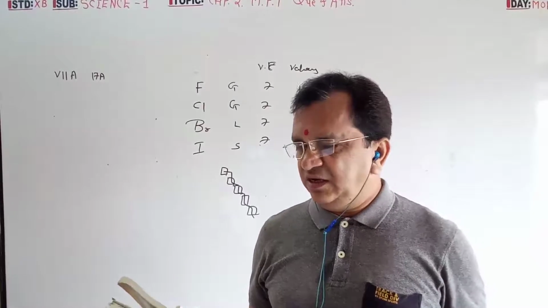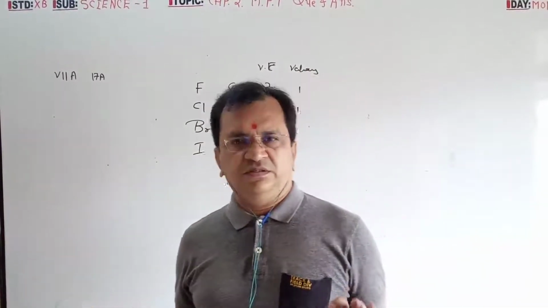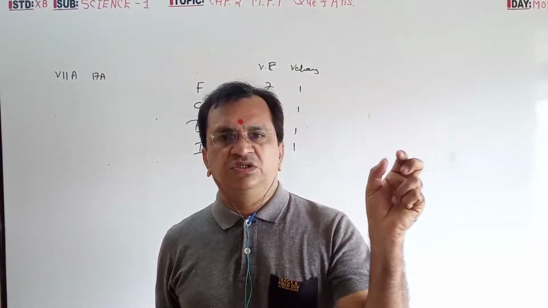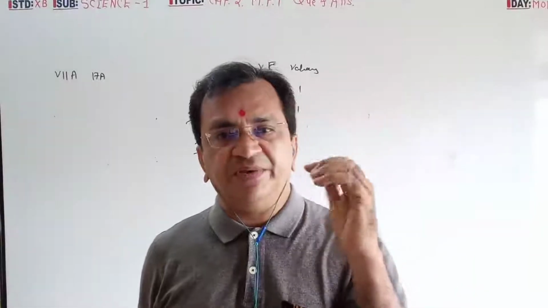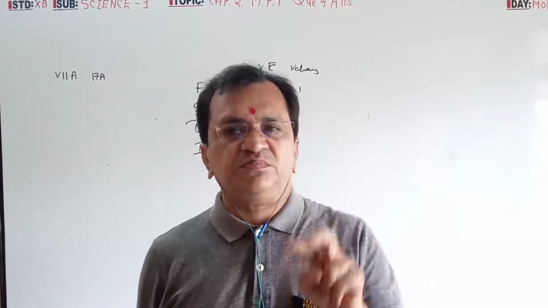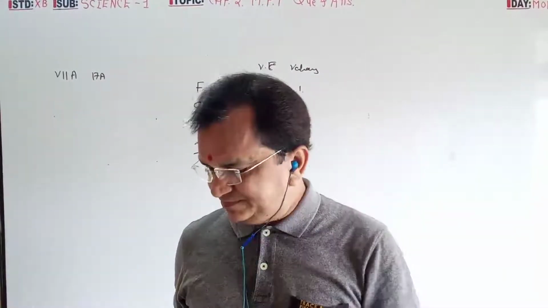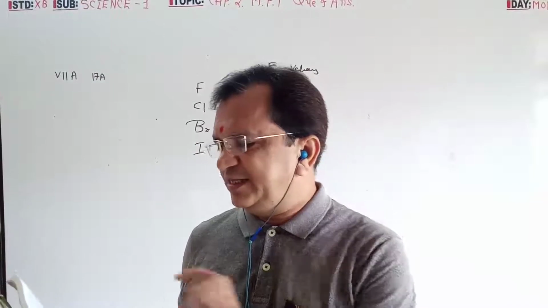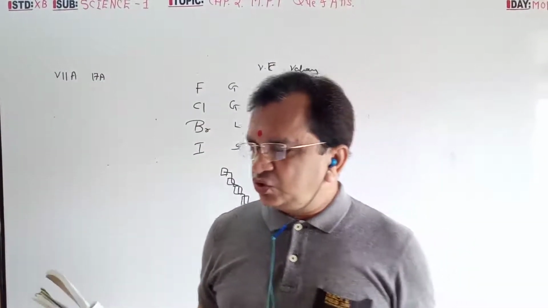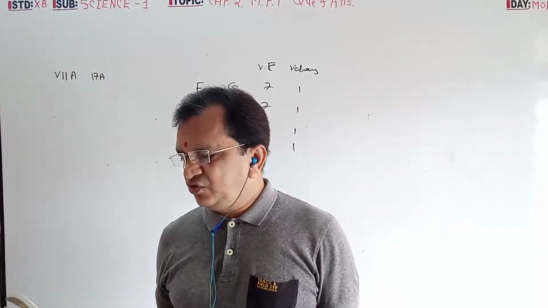Which of these elements are in the third period? For the third period, it is 2 plus 8 plus something, which means the atomic number should be greater than 10. So among these, which is greater than 10? Sodium, silicon, phosphorus.